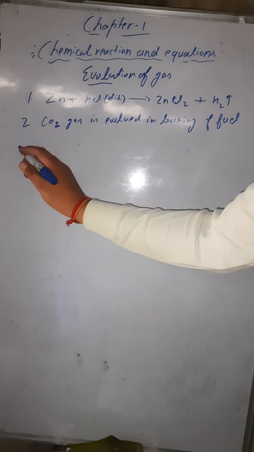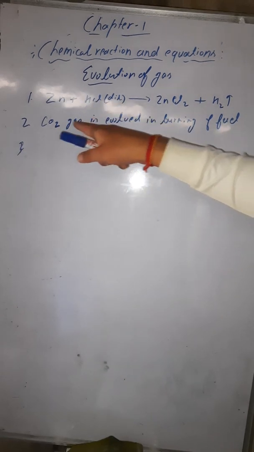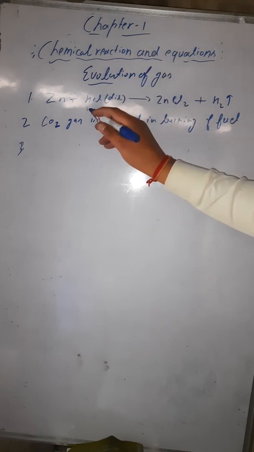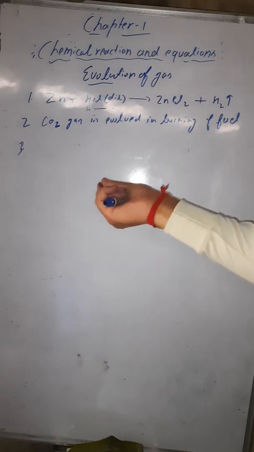One more example you can take here: the chemical reaction of sodium carbonate with hydrochloric acid. I'm not writing its chemical name here, but downside you have to write the hydrochloric acid. This is hydrochloric acid, and its chemical formula is this. You have to write it downside. I am not writing it, but you have to write this.